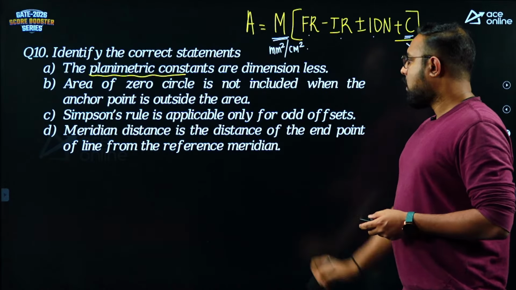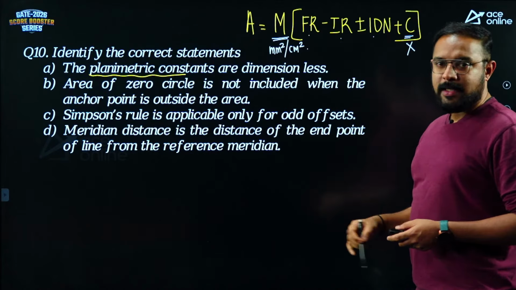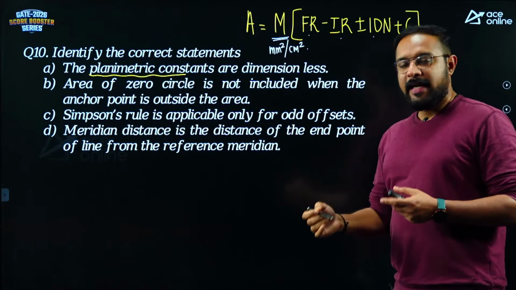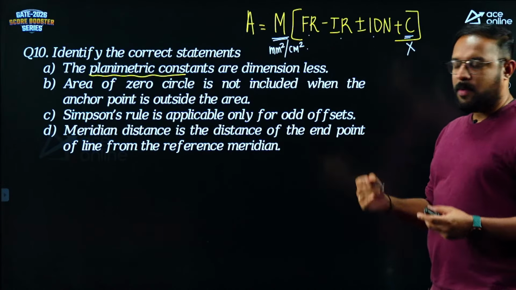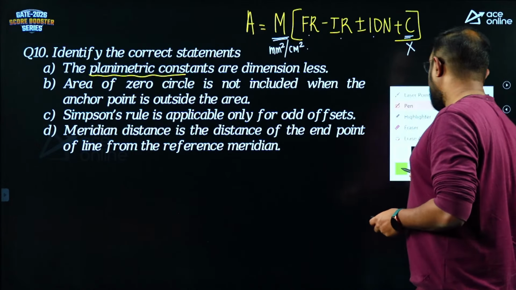So the statement that the planimetric constants are dimensionless is wrong. The multiplying constant has dimensions, it has area dimensions. There are some formulas also to calculate it, but you forget about it. So that statement is actually wrong, guys.